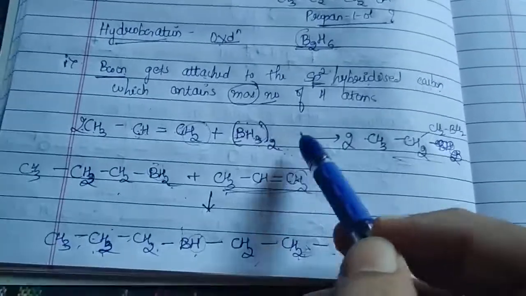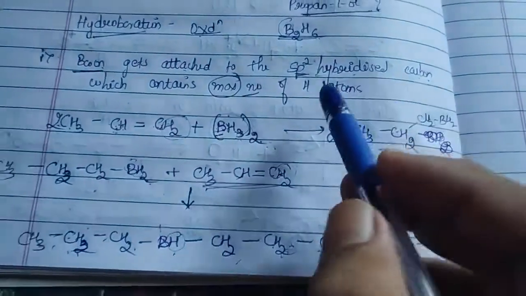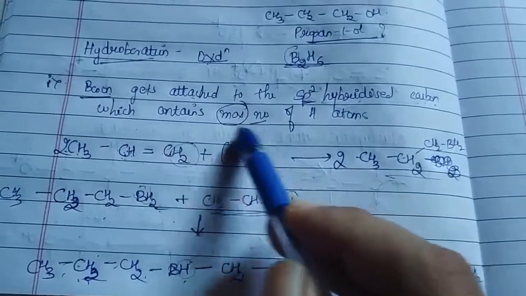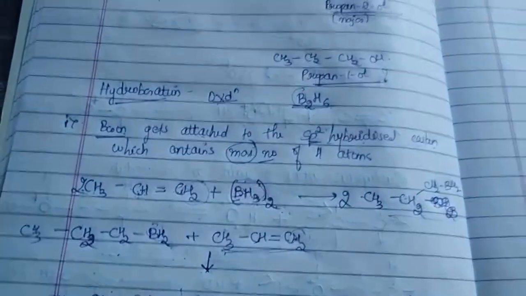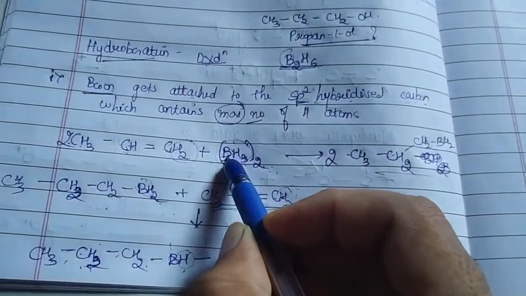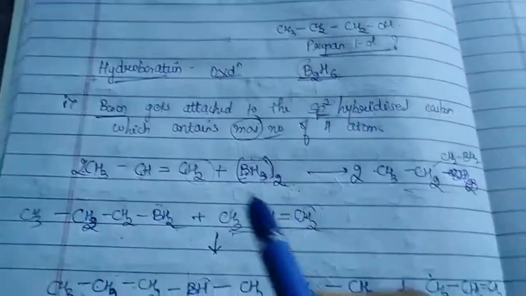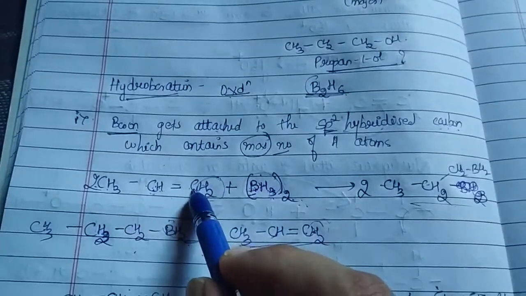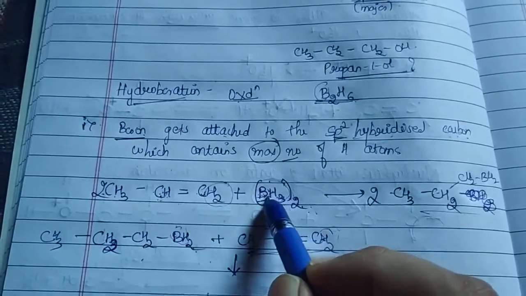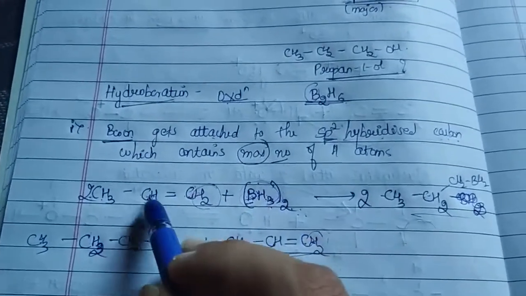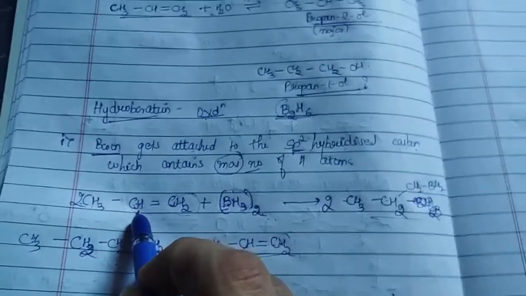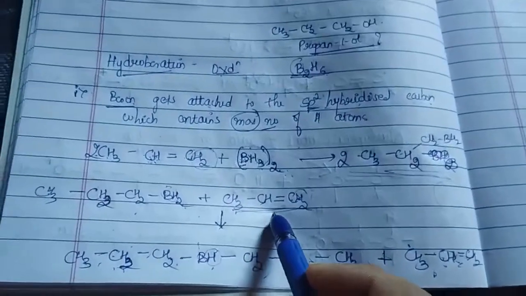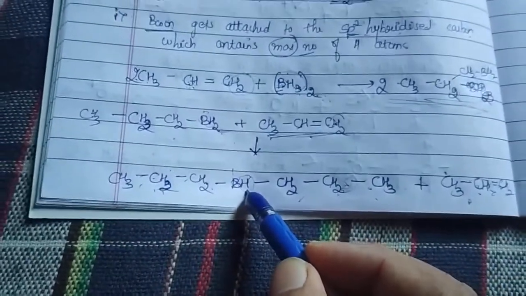When it reacts, it forms an addition product. In the addition product, the boron goes and attaches to the sp2 hybridized carbon which contains the maximum number of hydrogen atoms. BH3 has to keep undergoing addition until the end. The boron sits on this carbon atom, and along with boron, BH2 is also going, with one hydrogen going to the adjacent carbon, since it is an addition reaction. Again, the formed addition product reacts with the alkene, and it loses one more hydrogen.